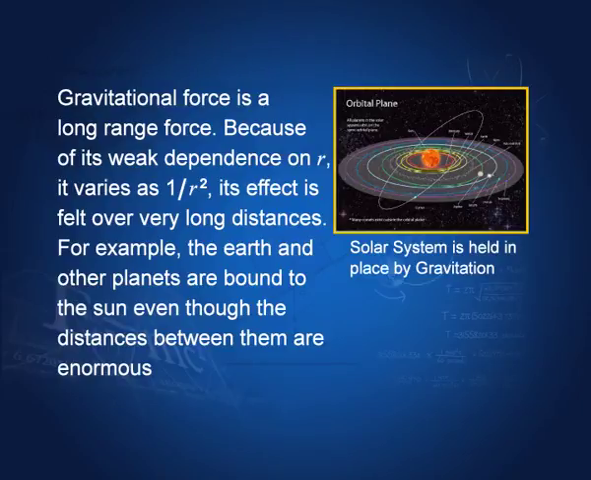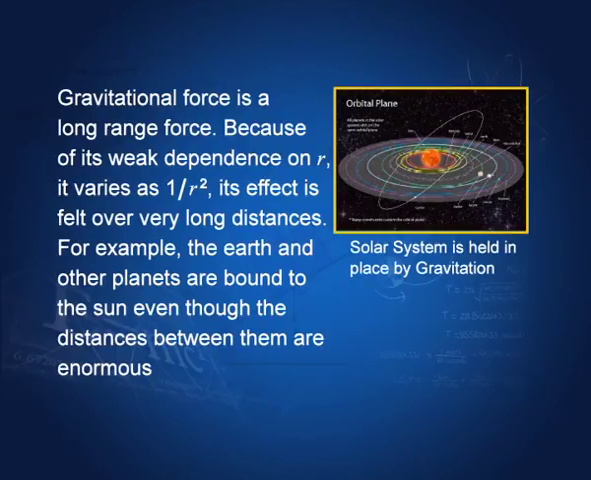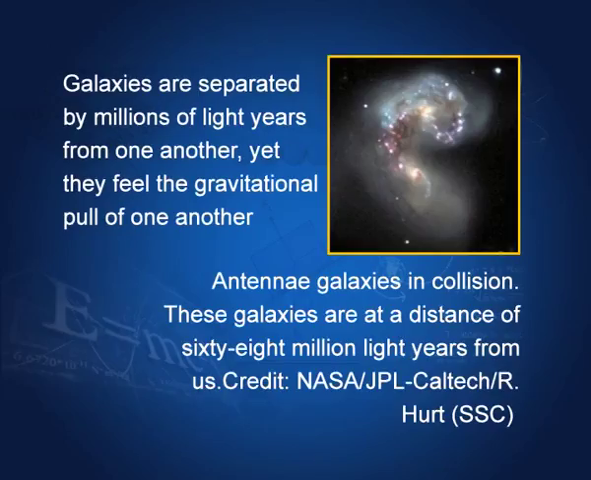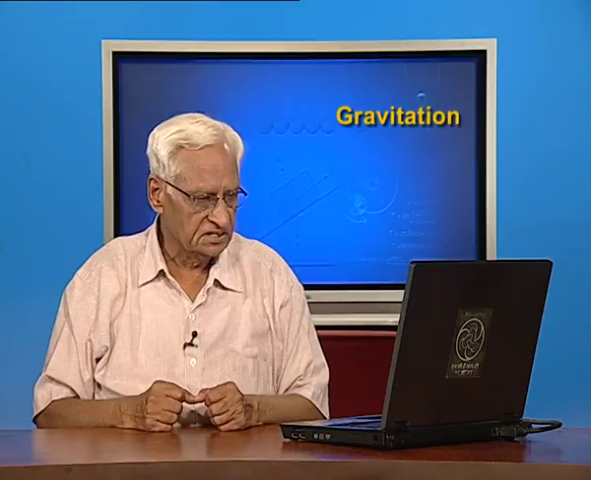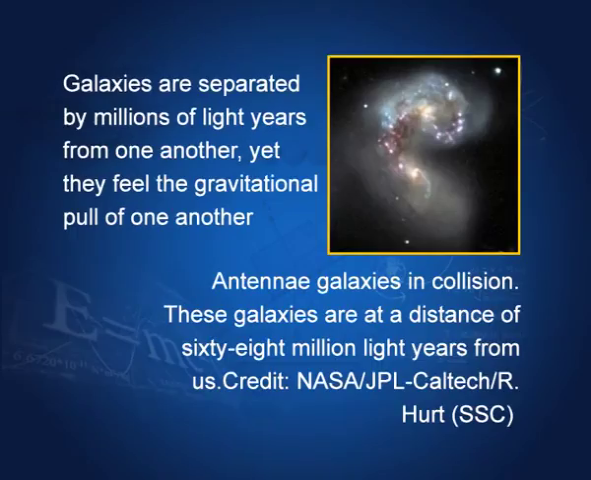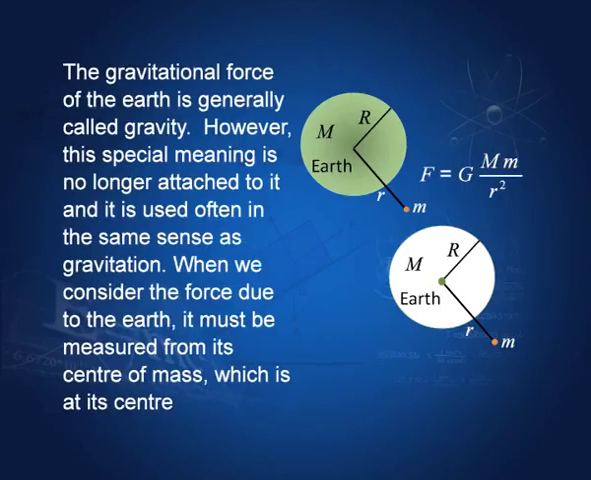The solar system is huge in size, yet the sun is able to exert gravitational force on the planets going around it. Galaxies are extremely far off from each other, yet the gravitational force is sufficient to cause interaction between them. I have shown you here galaxies which are colliding due to the gravitational force. The gravitational force of the earth is generally called gravity. Of course, this word is no longer used in the sense it was meant.